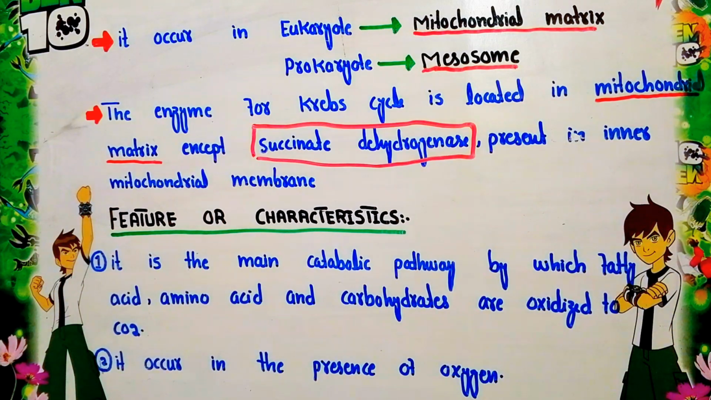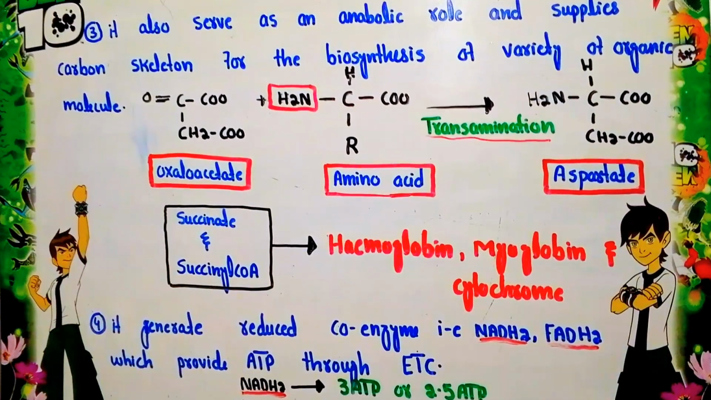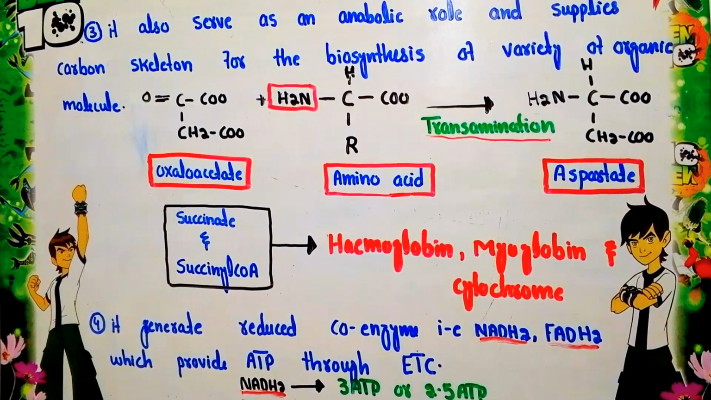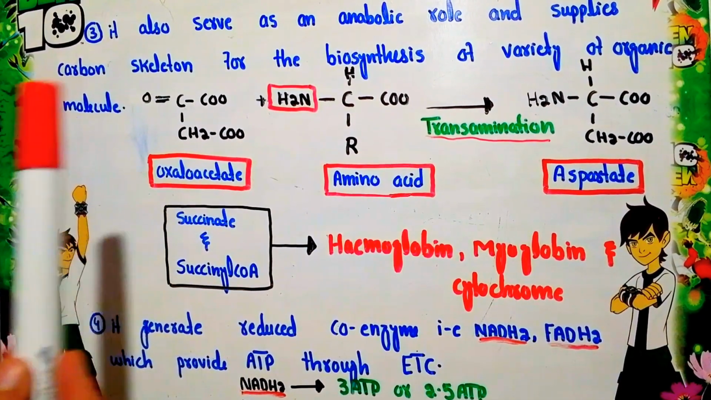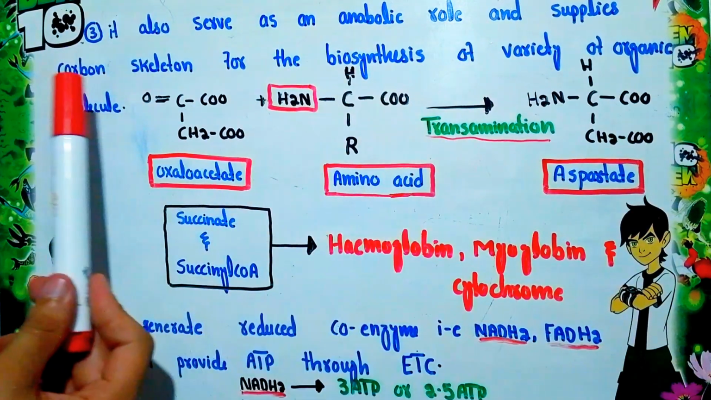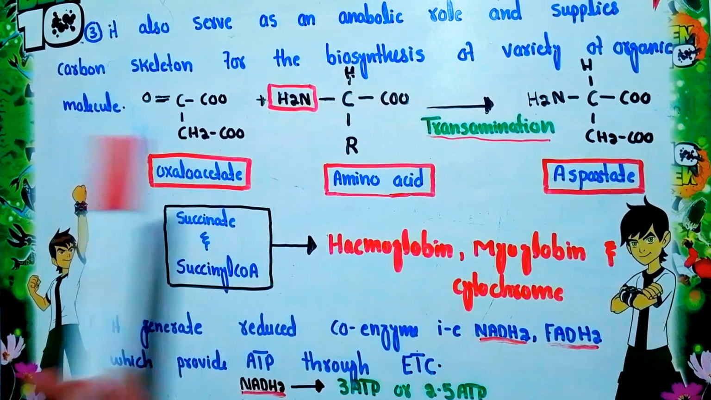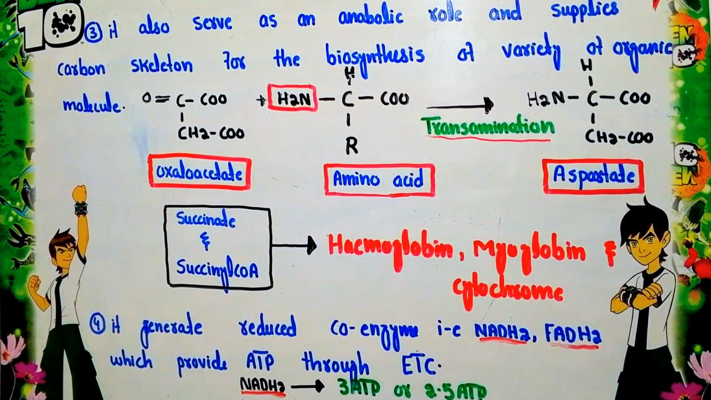Now the second characteristic of the Krebs cycle: it occurs in the presence of oxygen. This cycle mainly occurs in the presence of oxygen. Without oxygen there is no concept of the Krebs cycle. The third characteristic: it also serves an anabolic role and supplies carbon skeletons for the biosynthesis of a variety of organic molecules or compounds.